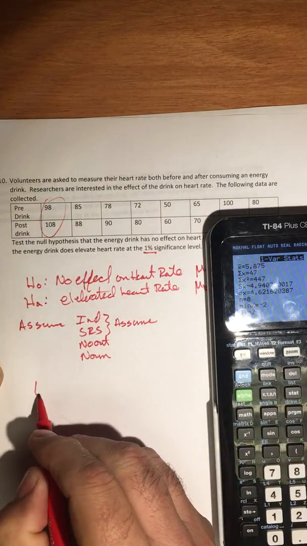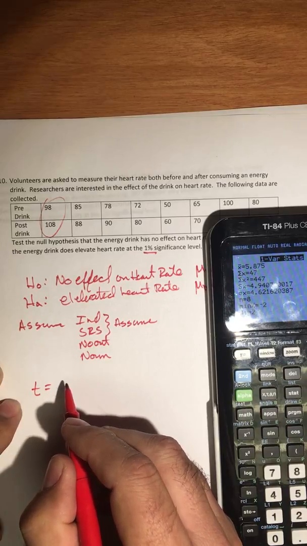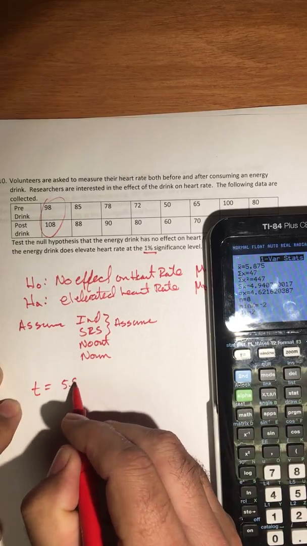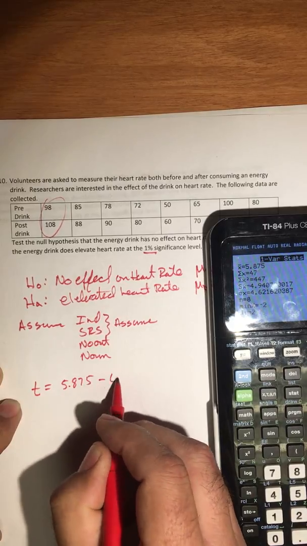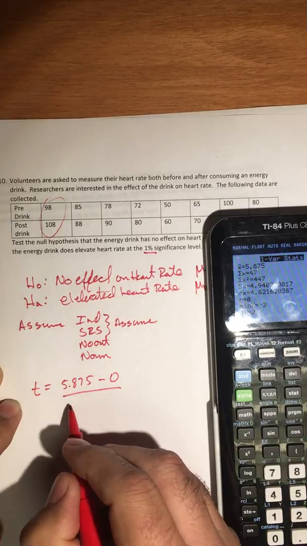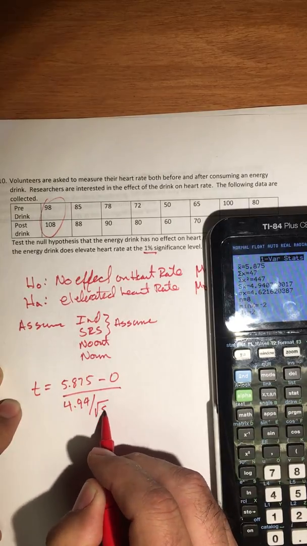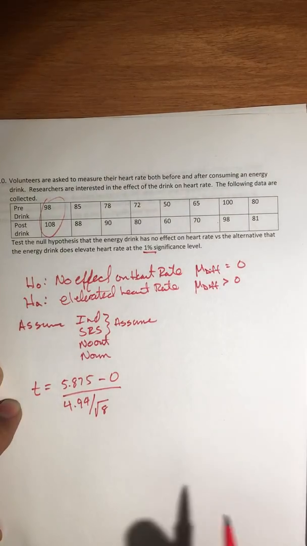So let's just do our formula here. Our t-score is equal to 5.875, what we observed, minus what we expected, which is 0, divided by the standard deviation, which is going to be 4.94, divided by the square root of 8, since there were 8 volunteers.